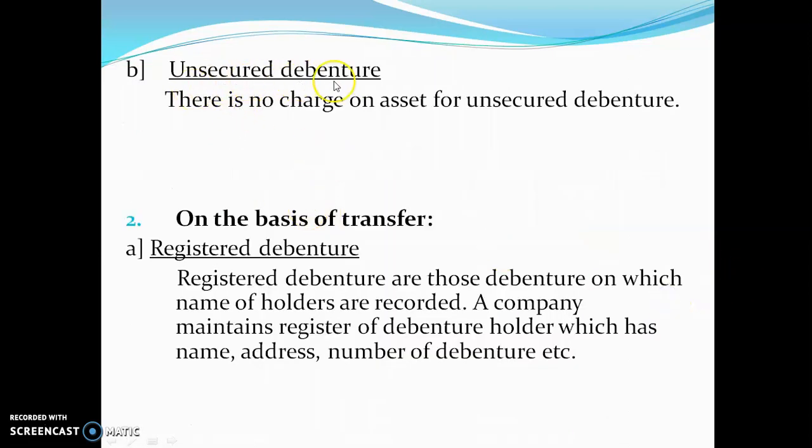This unsecured debenture is opposite to secured debenture. As the name mentions, see the spelling, you can see unsecured. It's the opposite of the first, that is secured debenture. The opposite is unsecured, means there is no security. A debenture holder has no charge on assets.